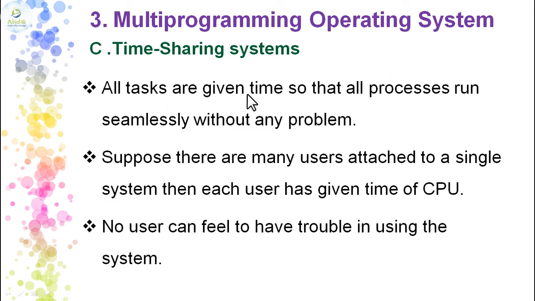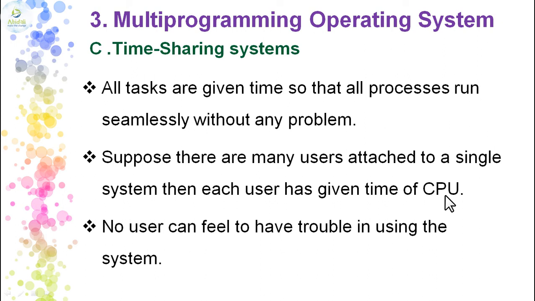So all the tasks are given time so that all the processes run on the computer seamlessly, without any problem or much difficulty. Suppose there are many users attached to a single system, then each user is given a certain time of the CPU to get their work done.